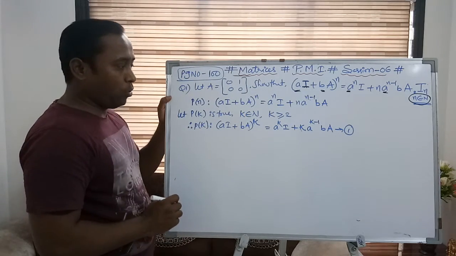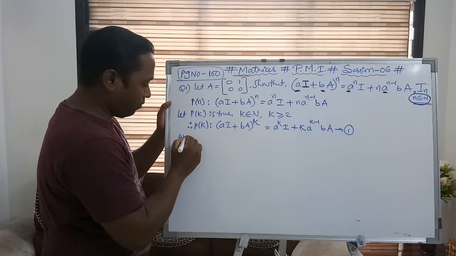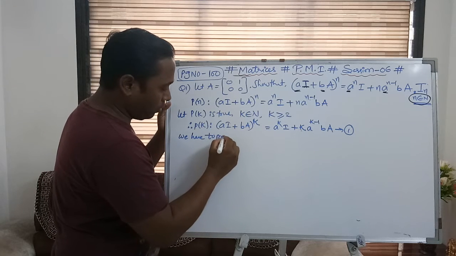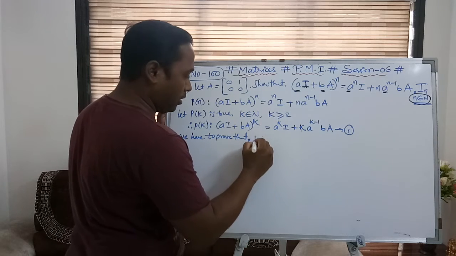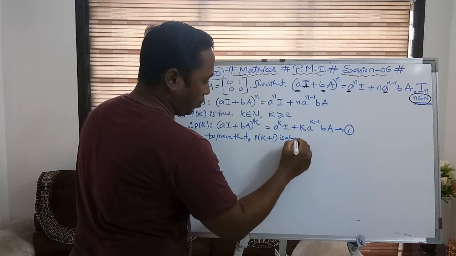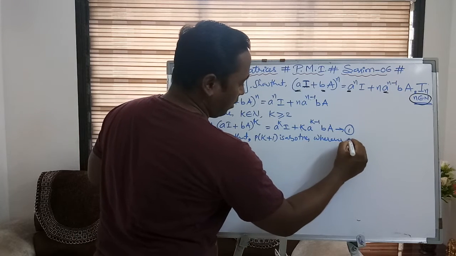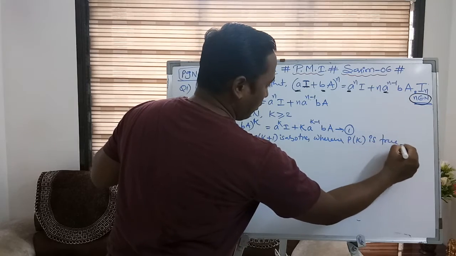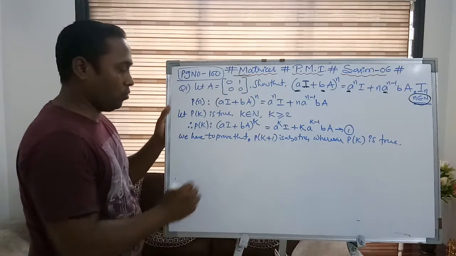Now what do I have to prove? The P of k plus 1 statement. So what do I have to write? We have to prove that P of k plus 1 is also true whenever P of k is true.